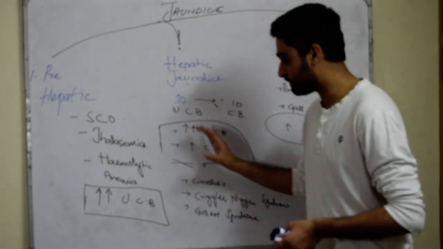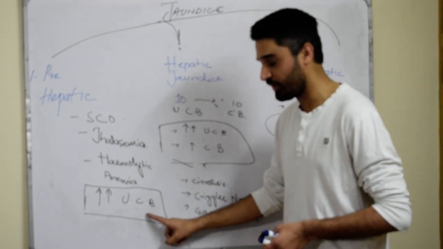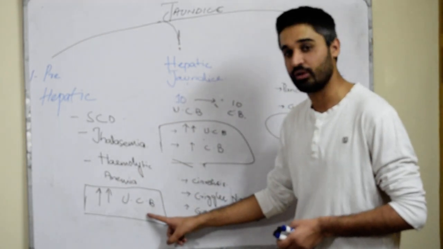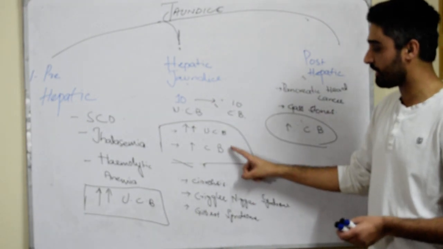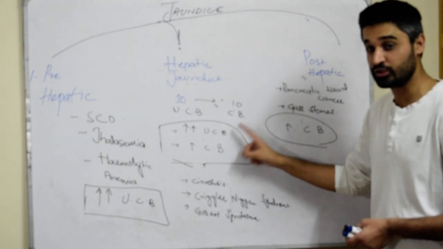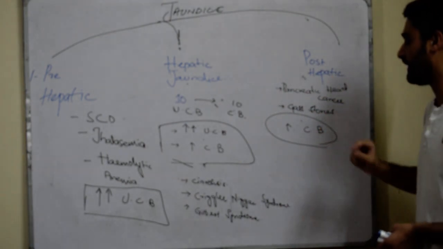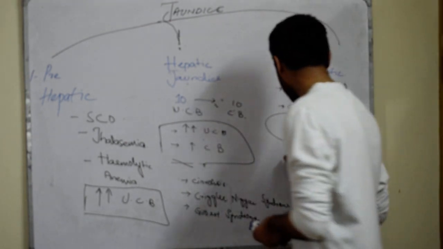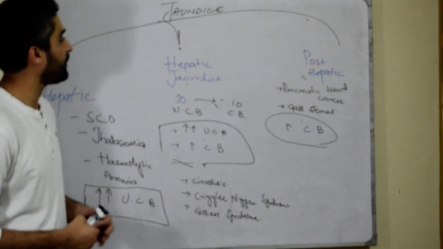And all of these manifest differently. In prehepatic jaundice there is an increased level of unconjugated bilirubin. In hepatic jaundice, there is an increased level of both conjugated and unconjugated bilirubin. On the other hand, in post-hepatic jaundice, there is only an increased level of conjugated bilirubin. So this is the whole summary of jaundice.